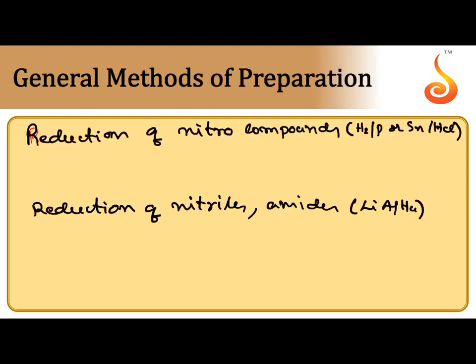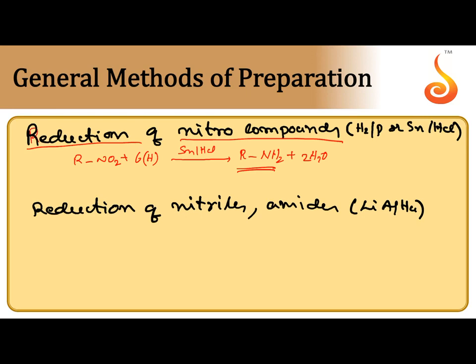Now, coming to the methods of preparation, reduction of nitro compounds, either nitroalkanes or nitroarenes. When a nitroalkane is subjected to reduction by tin and HCl or iron and HCl, acid medium, nascent hydrogens are provided by the acid medium, oxygens are removed and hydrogens are added. 2 oxygens are removed as 2 H2O. In place of 2 oxygens, 2 hydrogens are attached. 1 degree amine is obtained.